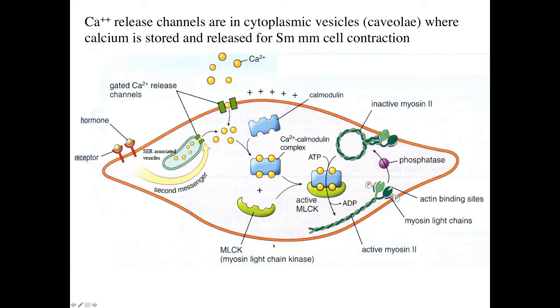What happens is myosin light chain kinase phosphorylates these light meromyosin chains in the myosin, and that's what's going to bind onto the actin when they're phosphorylated. A phosphatase splits this phosphate off, that inactivates the myosin, and the smooth muscle cell will then relax.